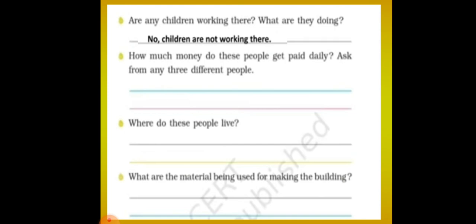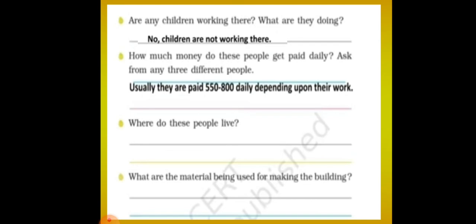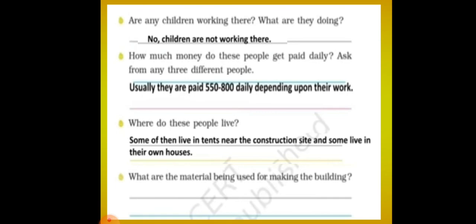How much money do these people get paid daily? Ask any 3 different people. Usually they are paid 550 to 800 daily depending upon their work nowadays. Okay, nearly 550 to 800 rupees. Where do these people live? Some of them live in tents near the construction site and some live in their own house. Some of them go home and come daily, and some live near the construction site by putting up tents.